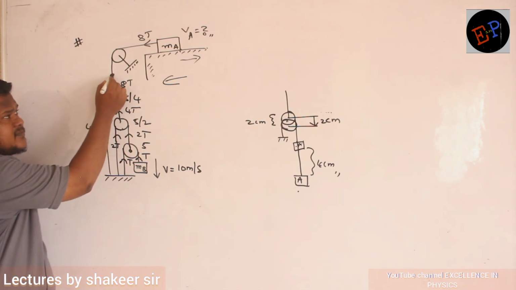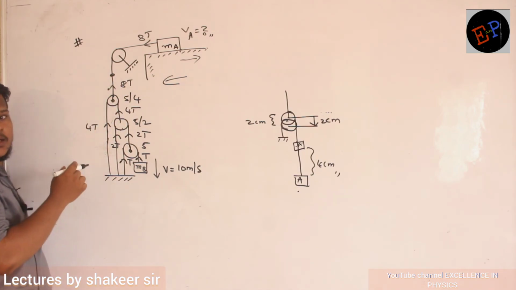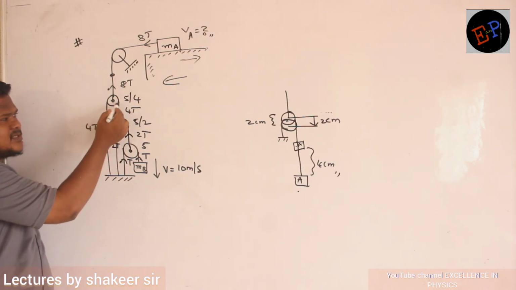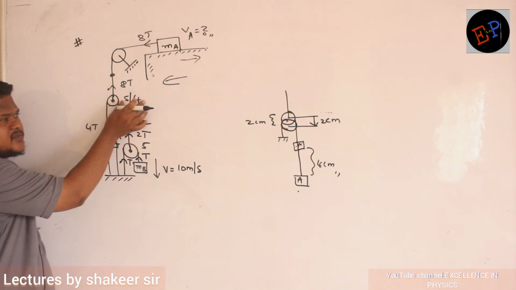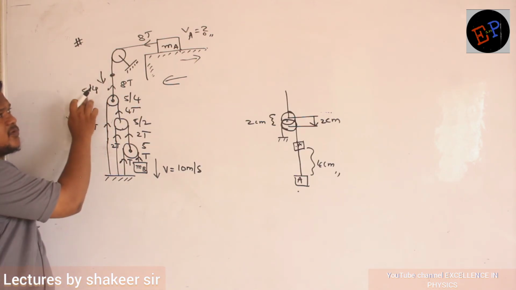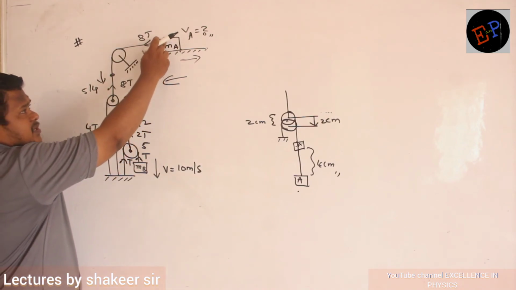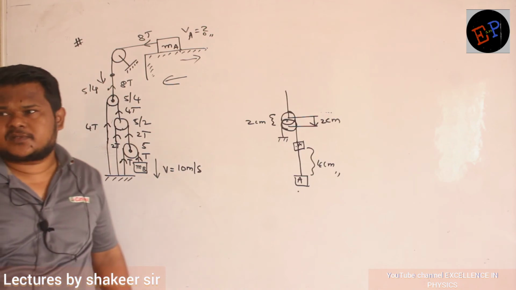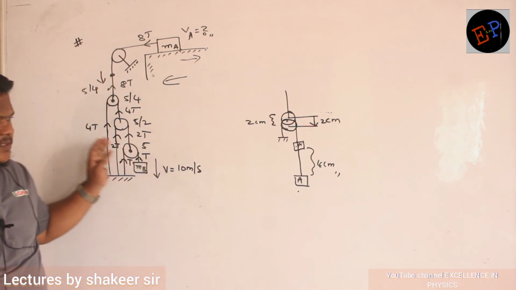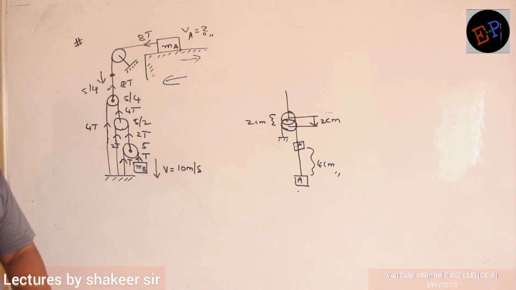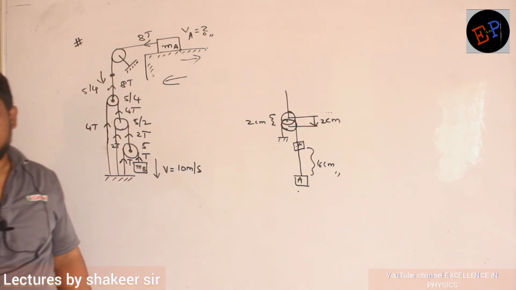What will be the velocity of this rope? 5 by 4 only, because this rope is connected to the center of the pulley. If the pulley speed is 5 by 4, the rope speed is also 5 by 4. So if the rope speed is 5 by 4, the speed of this mass also will be 5 by 4. That's the same answer which I got previously. So by that method also you can do the calculation without using pen and paper.